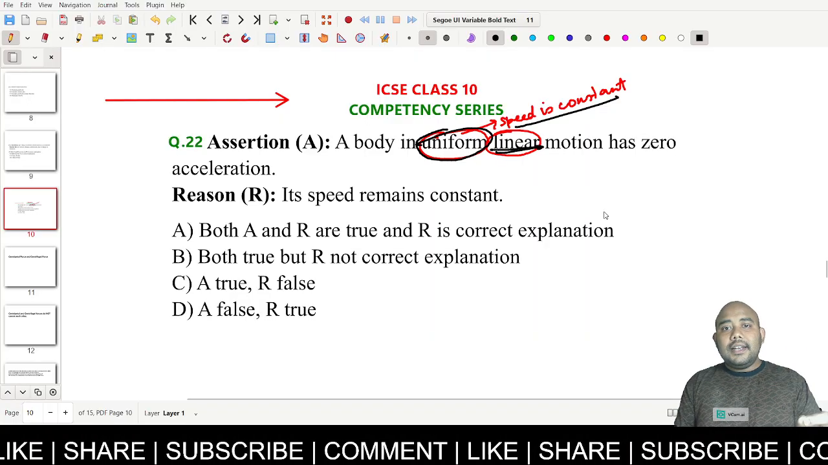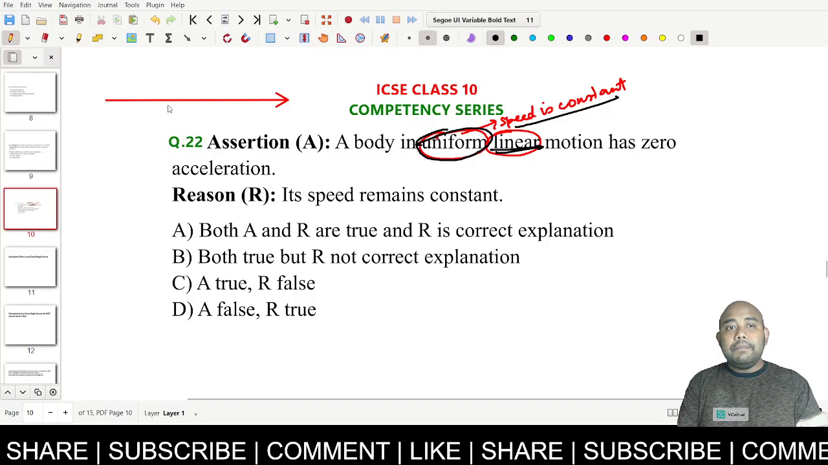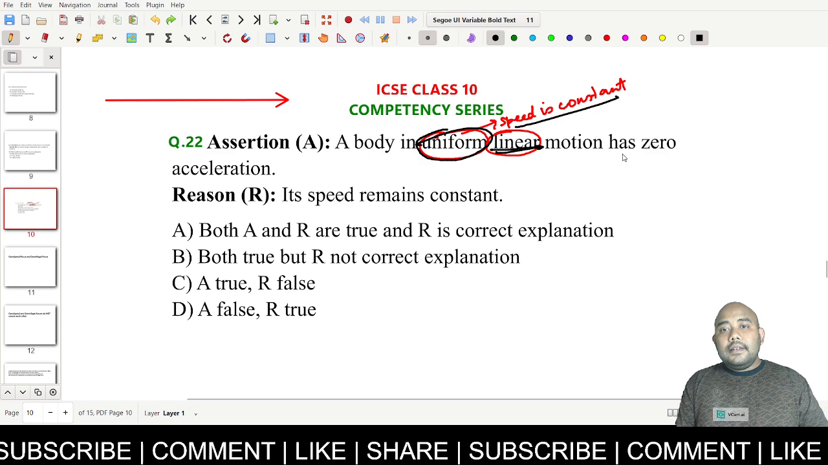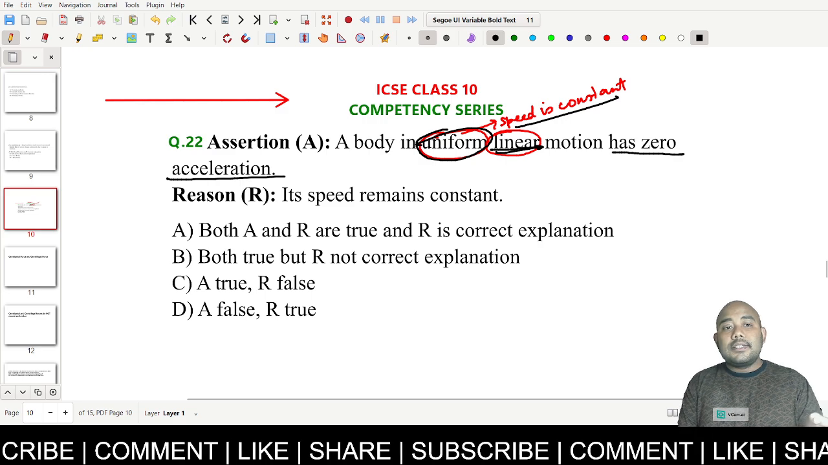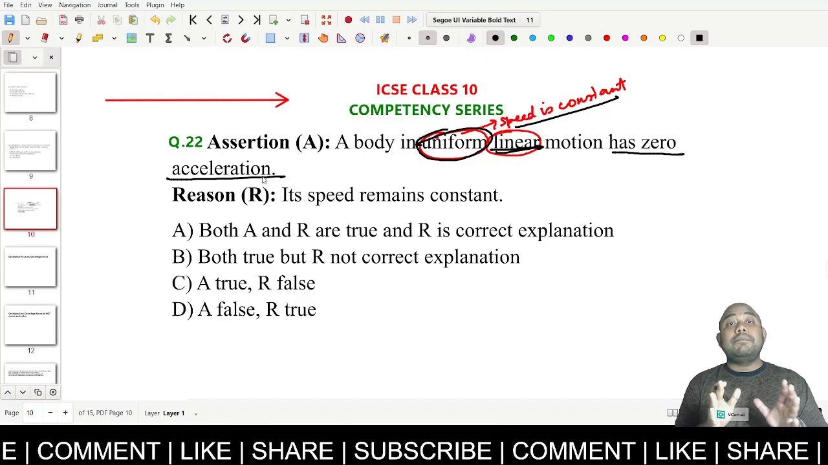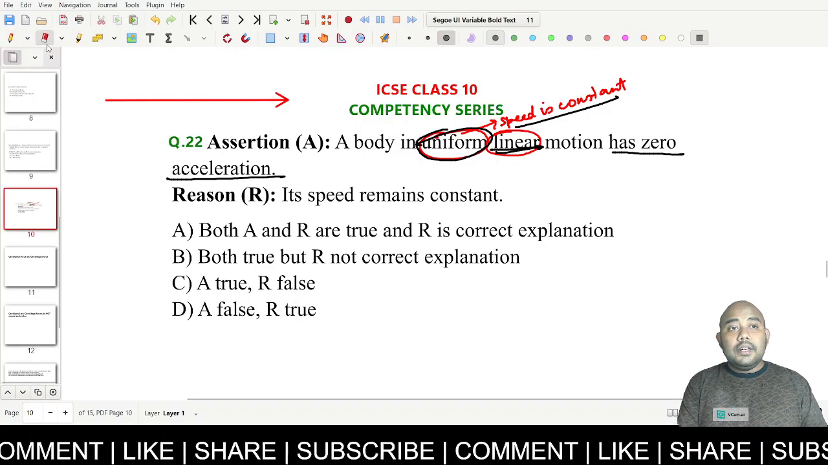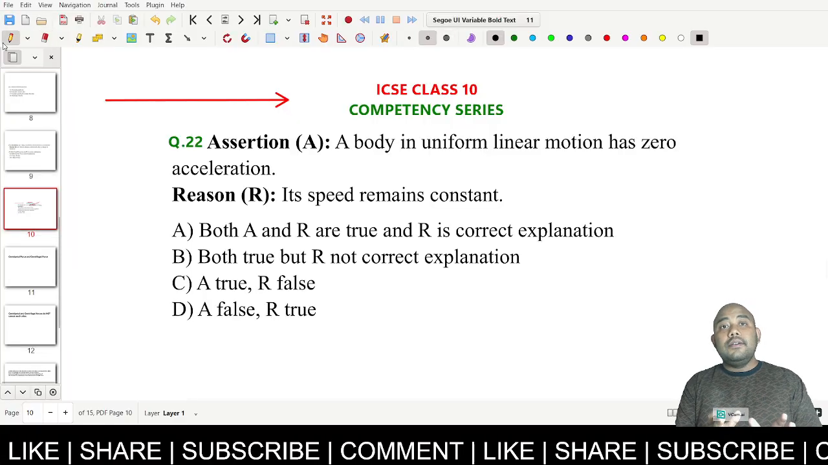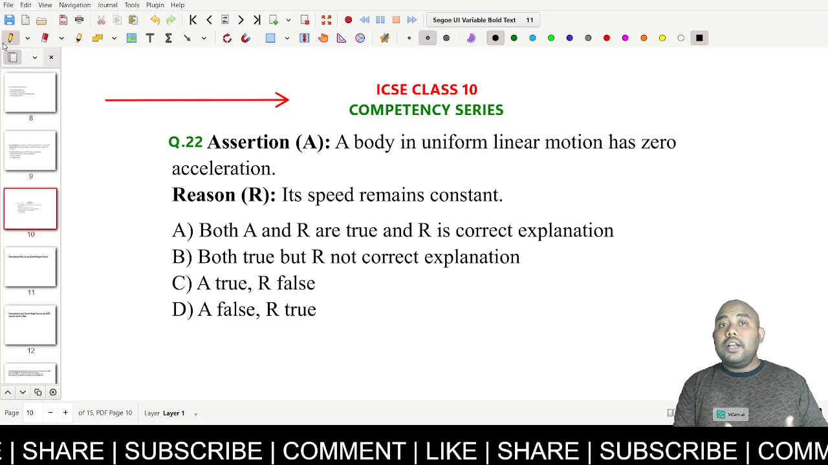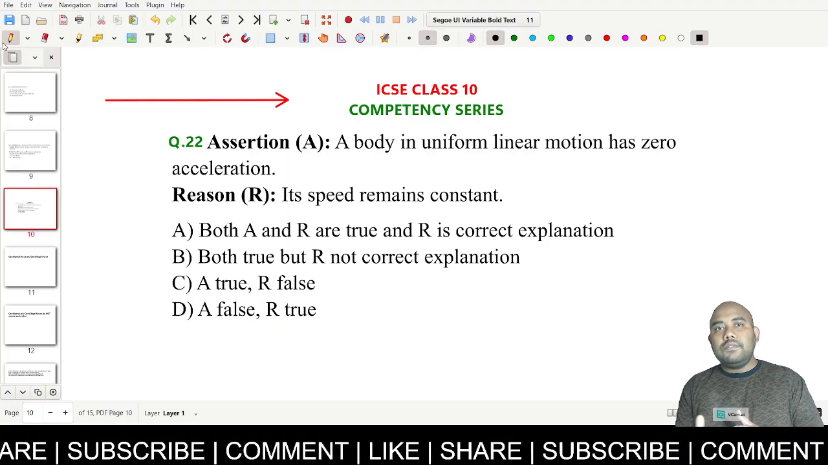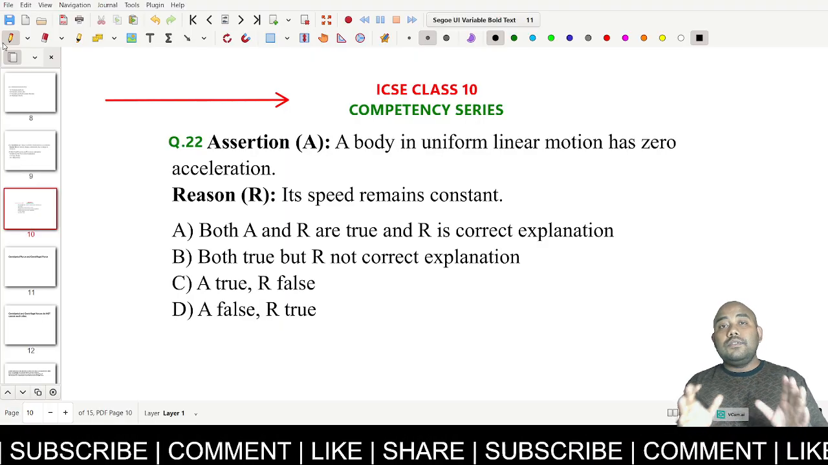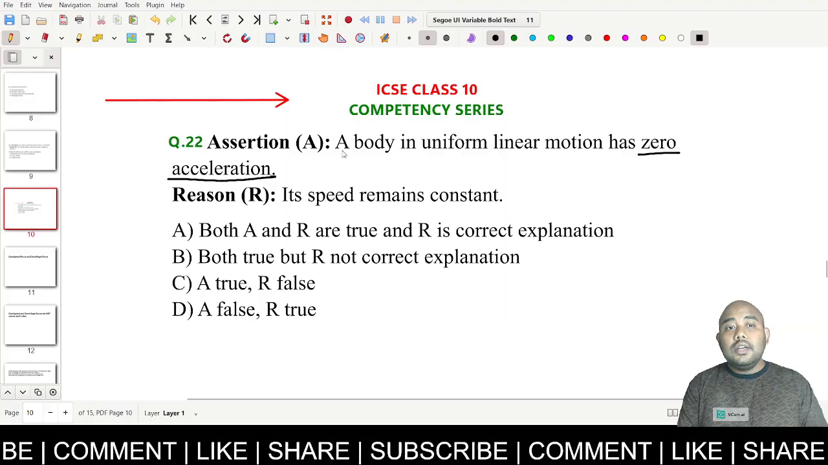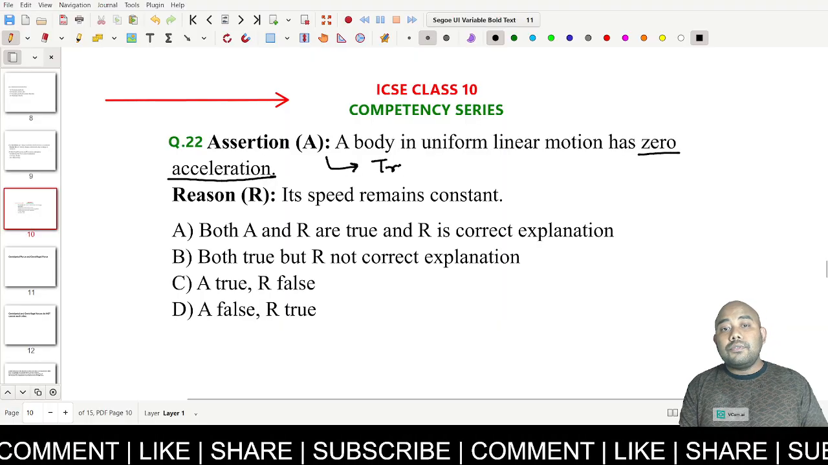So definitely in such a case where the speed and direction of the body are not changing, then it has zero acceleration. So this assertion is absolutely true. In uniform linear motion, there is no acceleration because the speed, which is the magnitude of velocity, and the direction of the body, both of them are constant. So in this case, the body has zero acceleration. So this assertion is true.